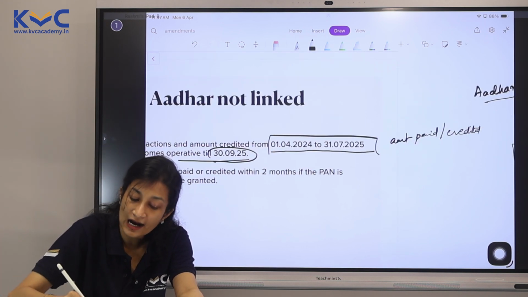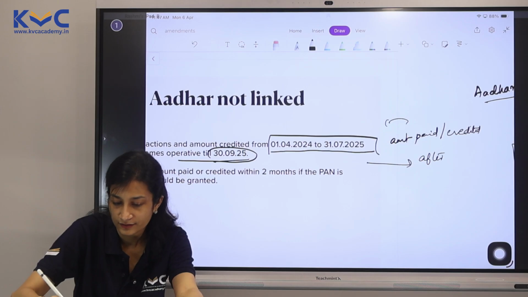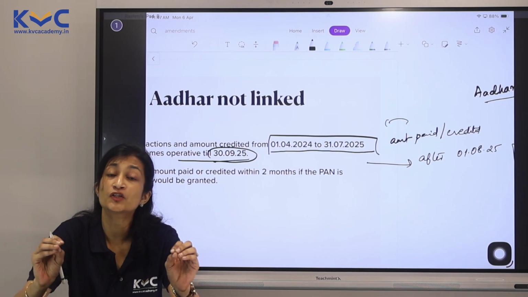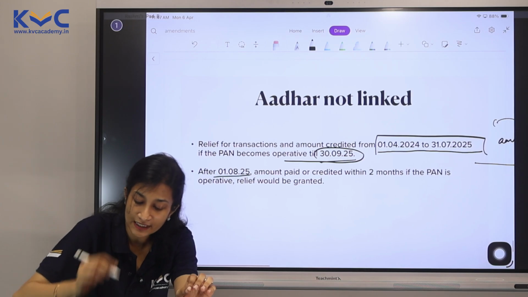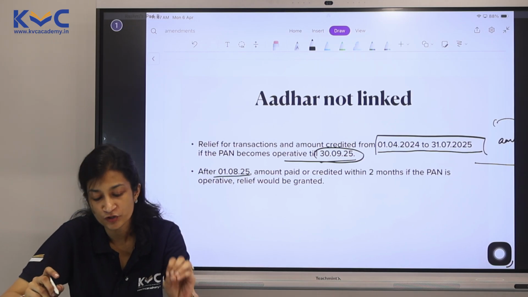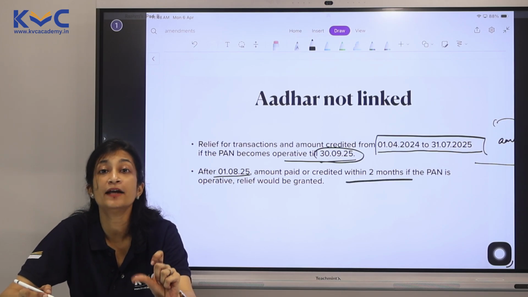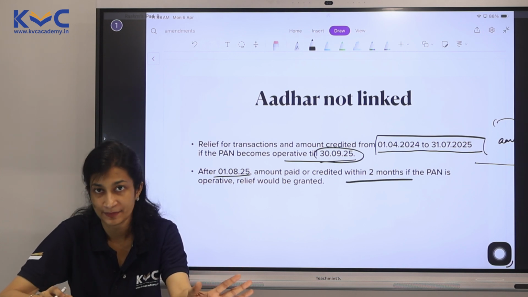Now, what is the story after this date? What if amount is paid or credited after 1/8/25? They say we'll give a small relief even here. What is it? So if it is after 1/8/25, any amount which is paid or credited, you get 2 months of time to make the PAN operative, active again. Otherwise, higher rate will be applicable.